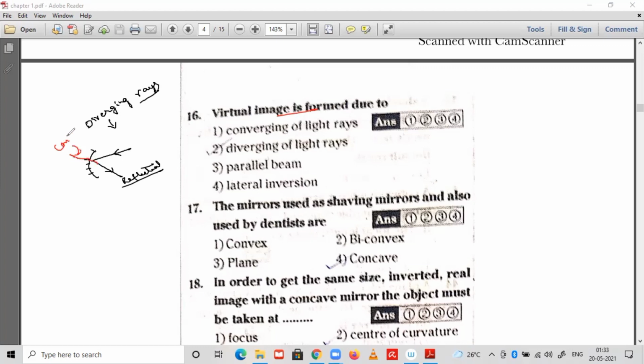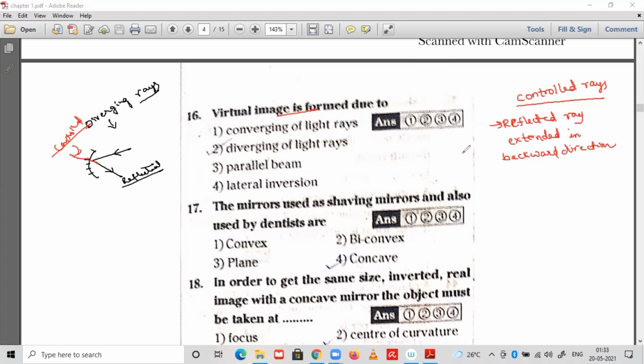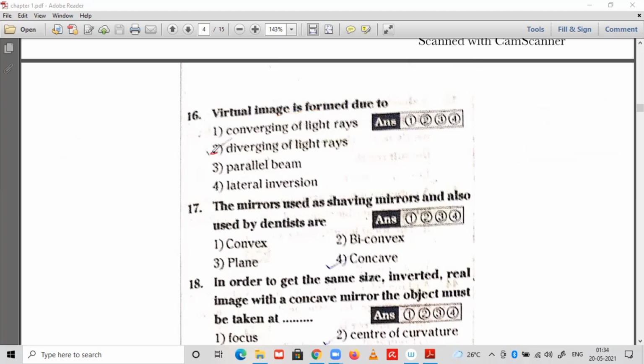That ray is called a construction ray. So the virtual image is also formed by the construction rays. What are construction rays? Construction rays are nothing but the reflected rays extended in the backward direction. So the ray obtained by extending the reflected ray in the backward direction is called a construction ray. So the virtual image is formed by the diverging rays, and another answer is also construction rays.